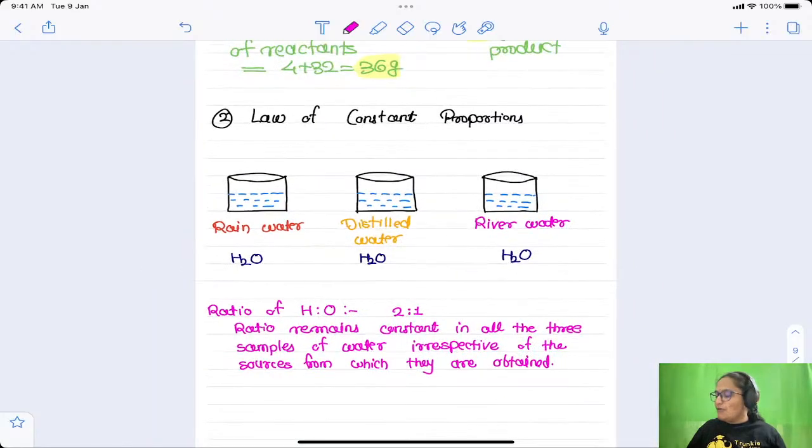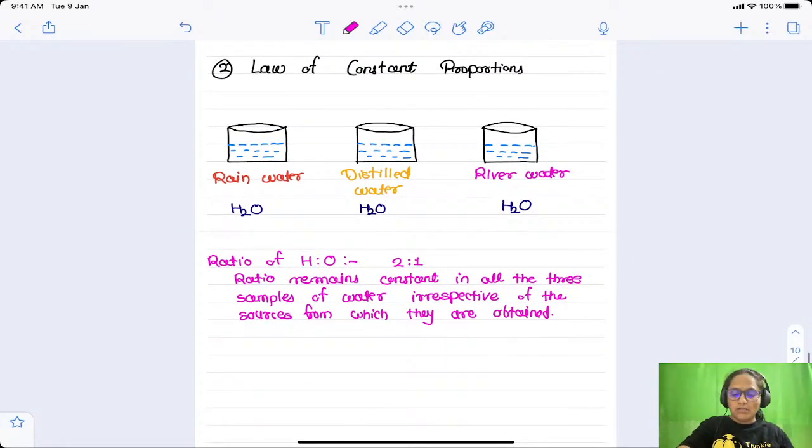Does not matter from what source you are taking that water, its formula will always be H2O, right? Even if it is sea water, that is also H2O. Whatever may be the source, its formula will never change. It will be H2O only. There will always be 2 hydrogen and 1 oxygen. This is called the law of constant proportion. The proportion of hydrogen to oxygen in water samples from all the sources in nature will never change. It will be as it is.